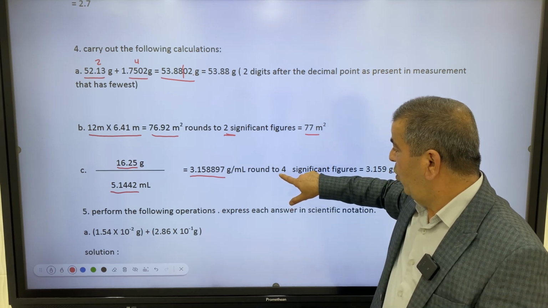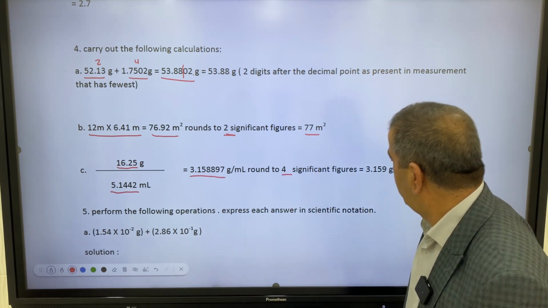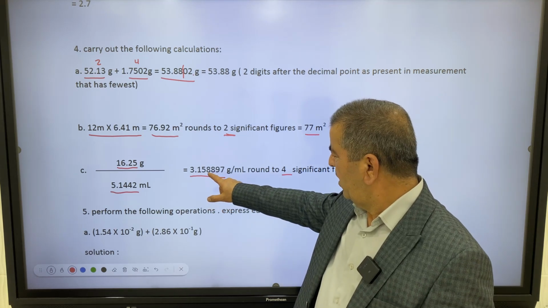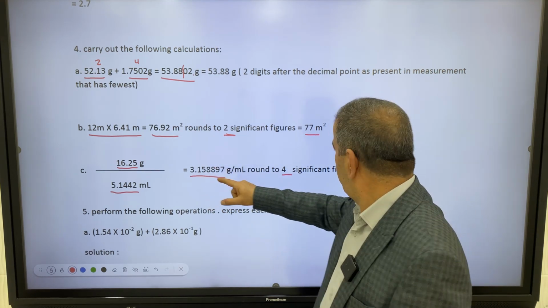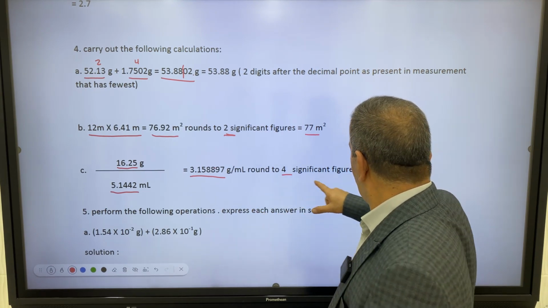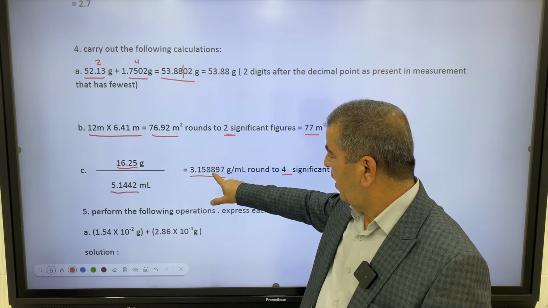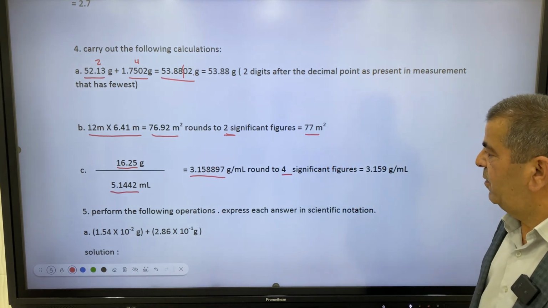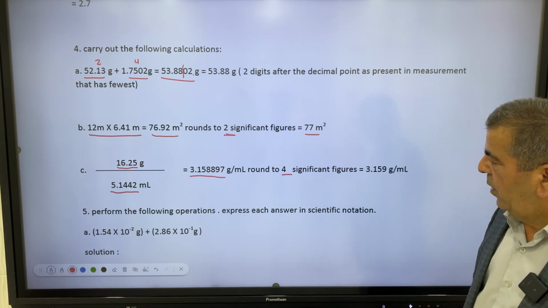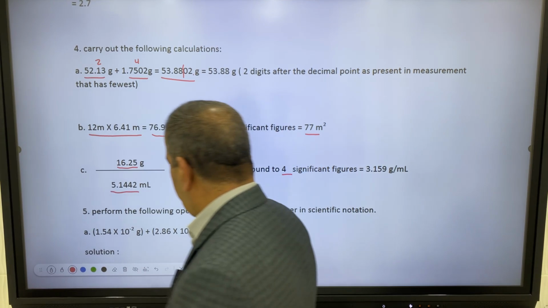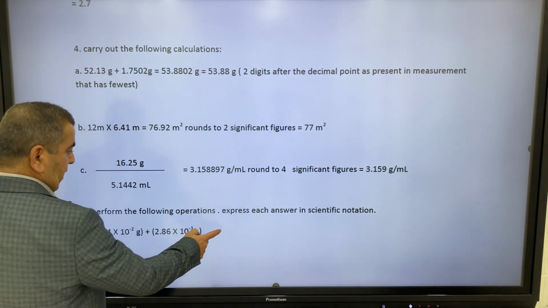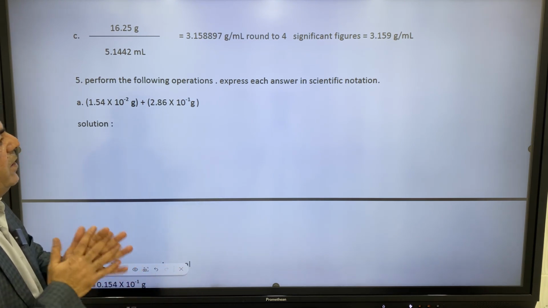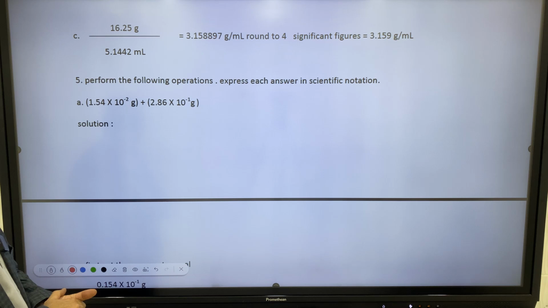So rounded to 4 significant figures, it became 3.158, and we saw that the 8 is greater than 5. So the 8 is greater than 5, so increase the 8 into 9, so it becomes 3.159. Okay, let's move to question 5. In question 5, some questions are repeated, so sometimes you need to try it by yourself in order to save time.